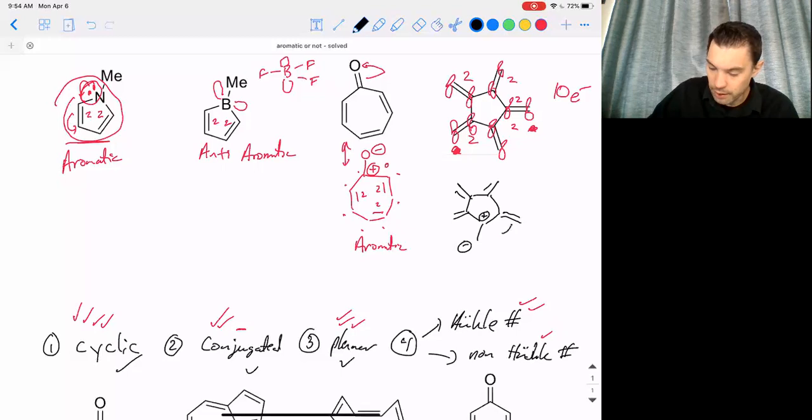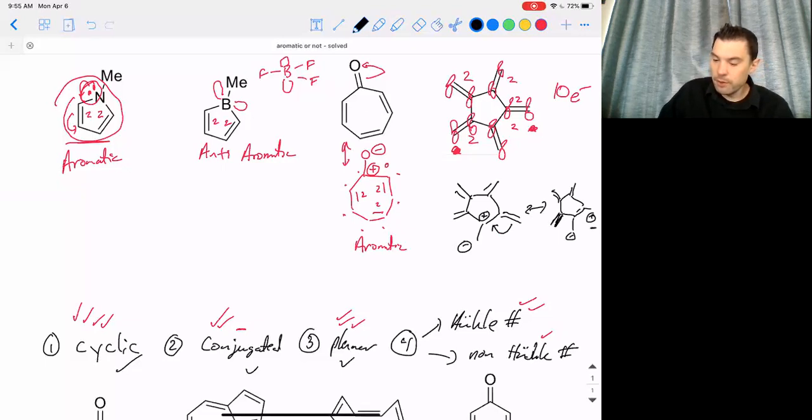And so I can move these electrons over now and make a resonance structure. Like so, and that's a little ugly, so let me try redrawing that a little bit.